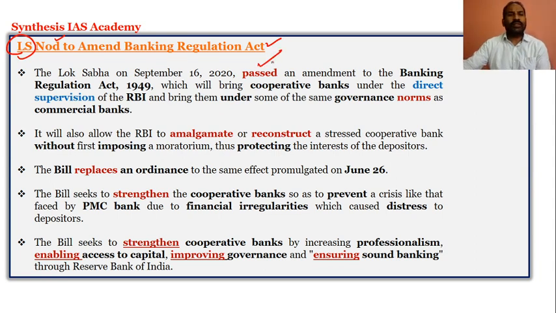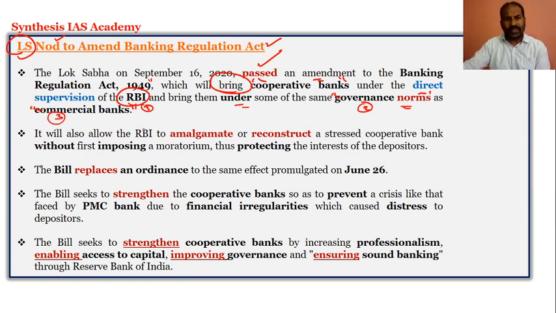Now this has been passed as an amendment to the Banking Regulation Act 1949, which, as we discussed, will bring the cooperative banks under the direct supervision of the RBI and under some of the governance norms and regulations applicable to commercial banks. So the cooperative banks are totally put under check, and they will be watched by the RBI.